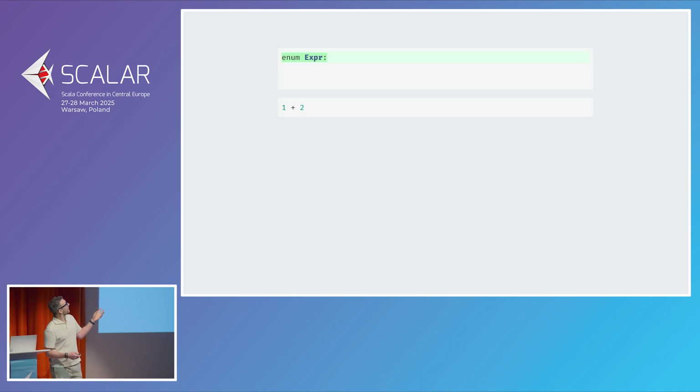So expr is composed of two possible variants: numbers, which hold a number, and the addition, which has a left-hand side operand and a right-hand side operand.